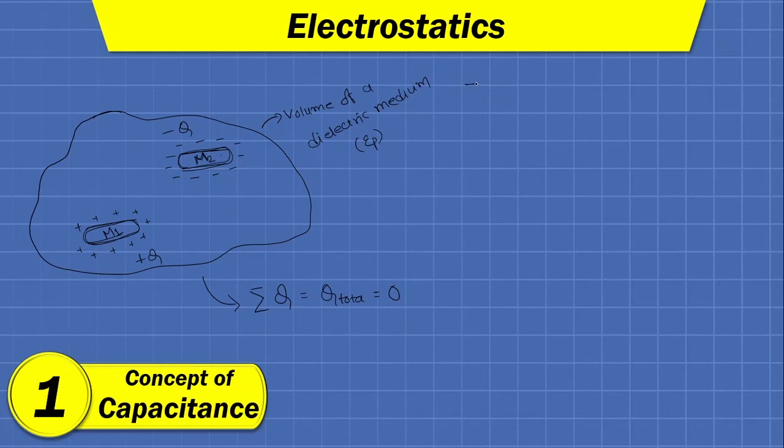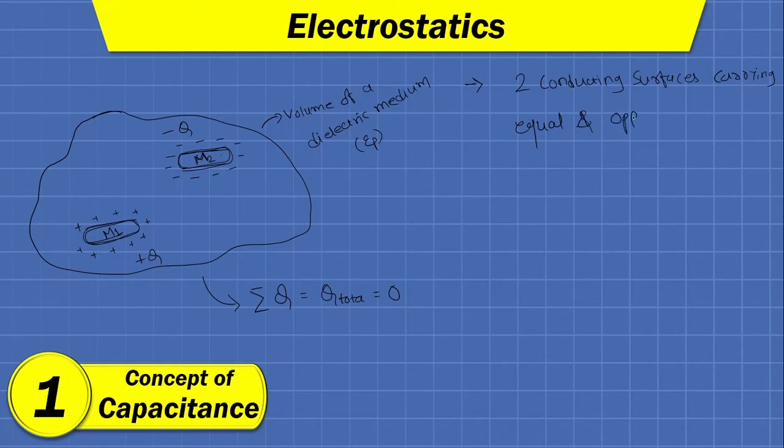So if we want to define a capacitive system, then we can say two conducting surfaces, here M1 and M2 are these two conducting surfaces, carrying equal and opposite charge. So as you can see, M1 is consisting plus Q charge and M2 is consisting minus Q charge.